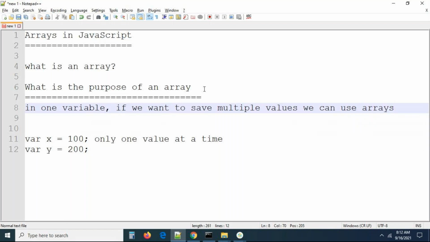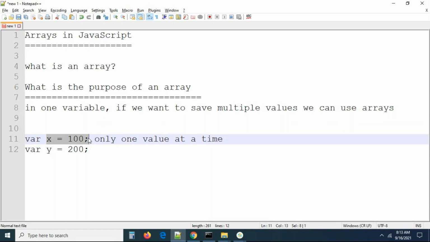We can use an object also, guys, but the object's purpose is different, and the array's purpose is different. Right now let us talk about an array only. Normally we have a variable x, but it can hold only one value. It cannot hold multiple values. For example, I have 100 values. Will you create 100 variables? Is it a good thing? No. I want to take one variable, and in this one variable I want to keep all the 100 values as a bucket. In a bucket, we can keep all the things in one place. The name of the variable is bucket, and the bucket contains a collection of items.